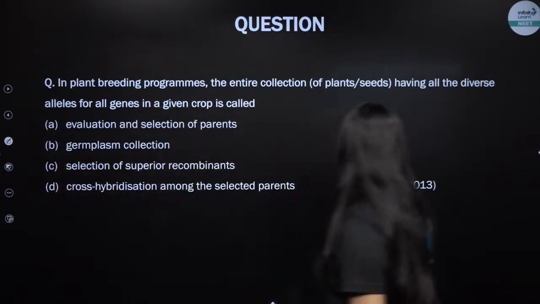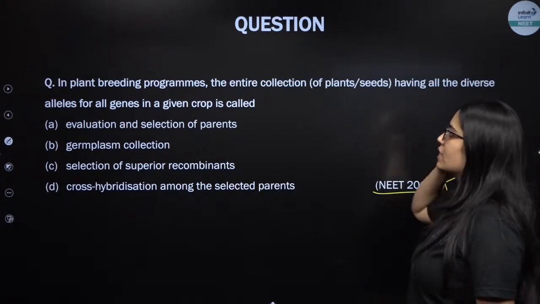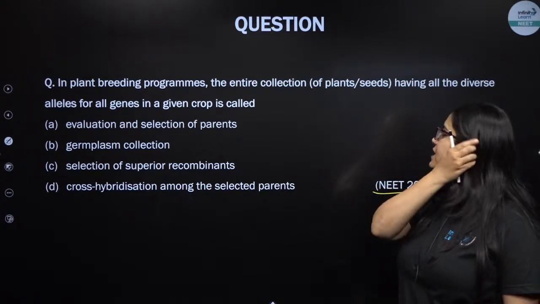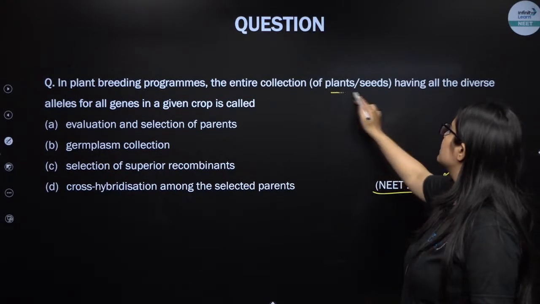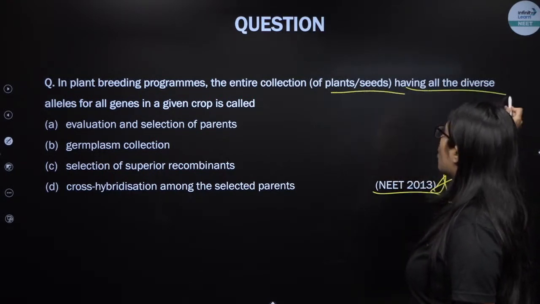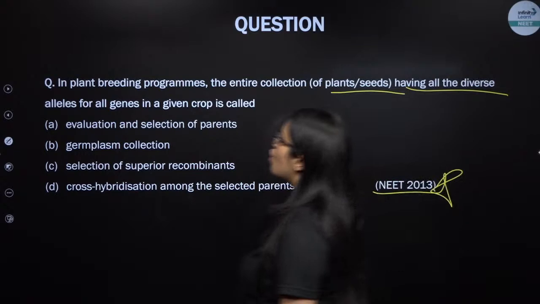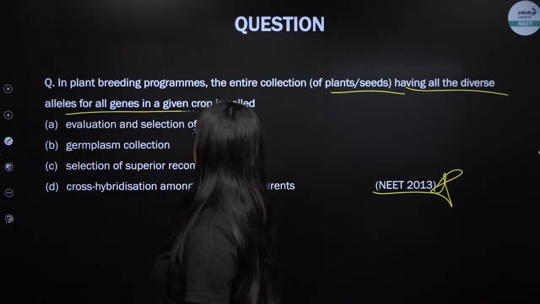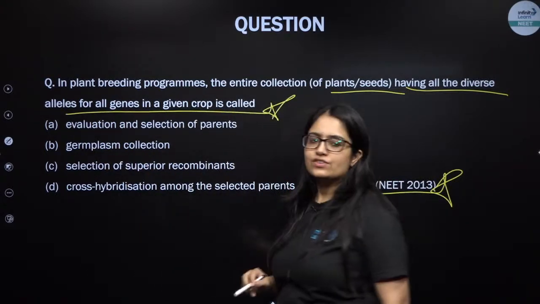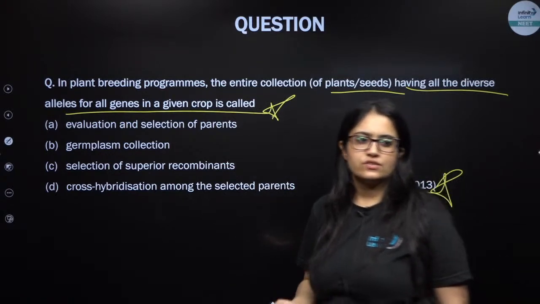This was asked in NEET 2013. In a plant breeding program, the entire collection of plants/seeds having all the diverse alleles of all genes in a given crop is called. Can you tell me what is this combination? What is this group called?